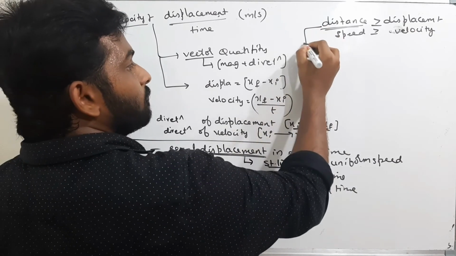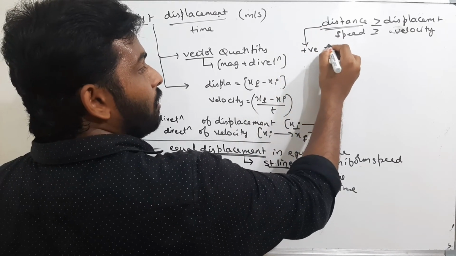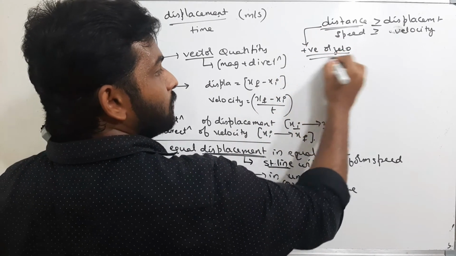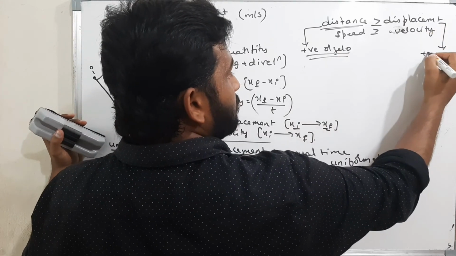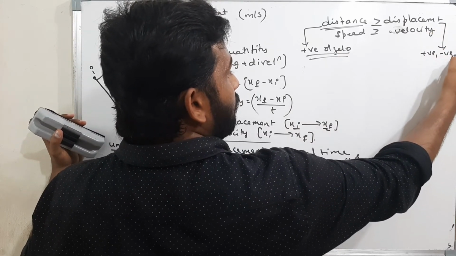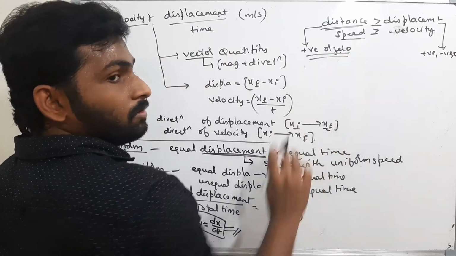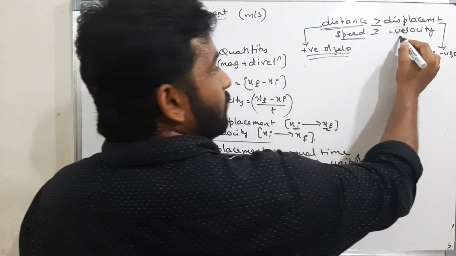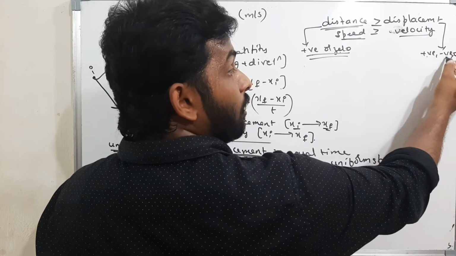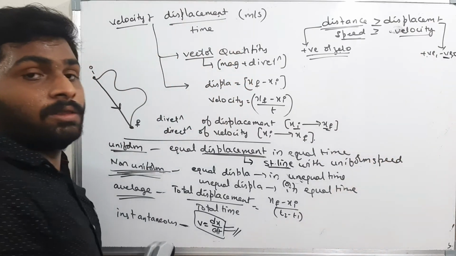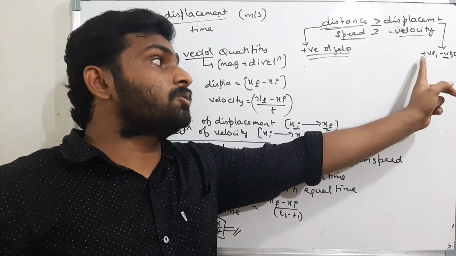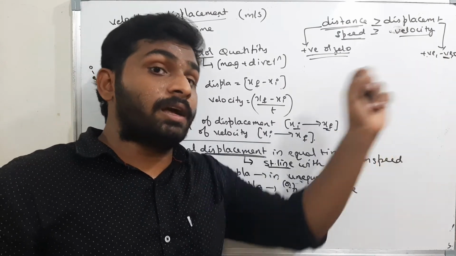Distance can be positive or it can be zero. Displacement can be positive, negative or zero. Same thing: the speed can be positive or zero, and the velocity can be positive, zero, or it may be negative also. The negative sign and positive sign will decide the direction.